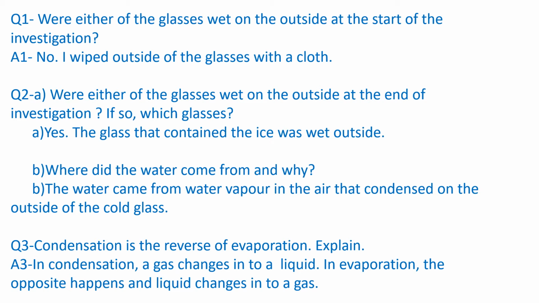So where did the water come from and why? That is the main question. The water came from the water vapor in the air that condensed on the outside of the cold glass. That water came from the gas, the water vapor in the air. When the gas loses heat energy, it forms into a liquid again, and that liquid is the water outside the chilled glass or the can.